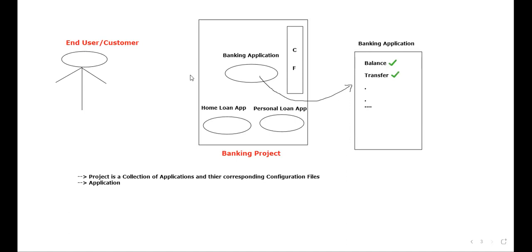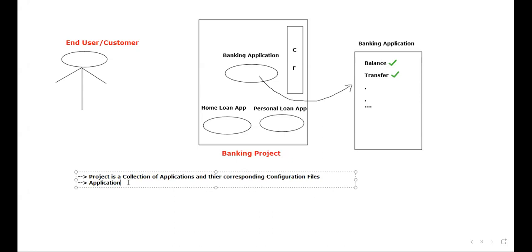Now tell me, what is an application? In order to check your balance, if you click on balance, don't you think in the background some task will get executed? It will display the balance. If you're transferring some amount, maybe 10,000 or 20,000, don't you think in the background some programs will run? And because of those programs, the task will be executed. That is the reason. If someone is asking what is an application, your answer should be very simple. Application is a group of programs which are used to perform some task.